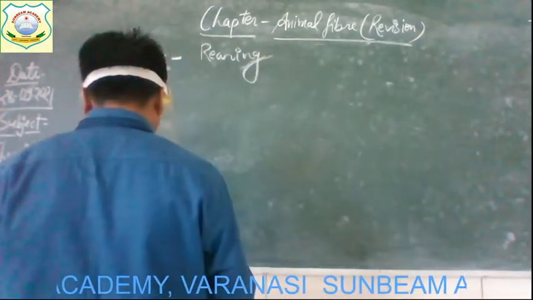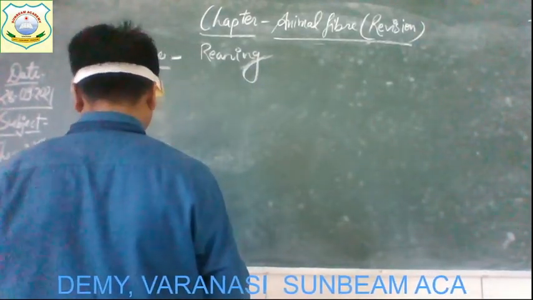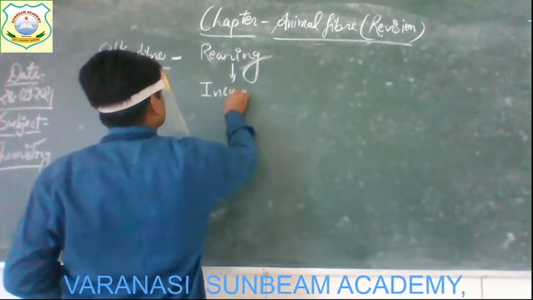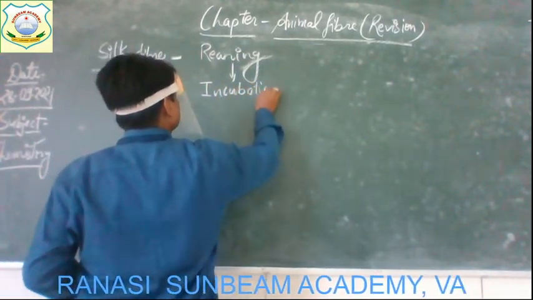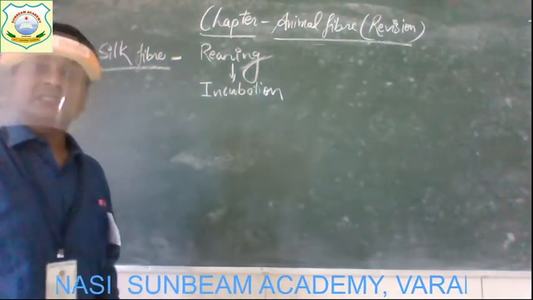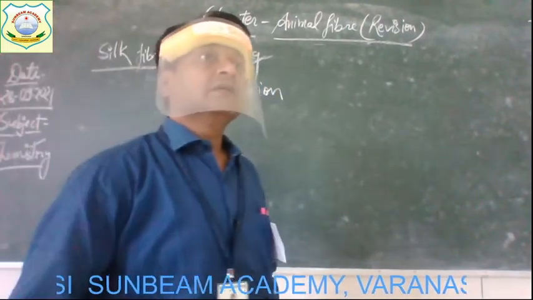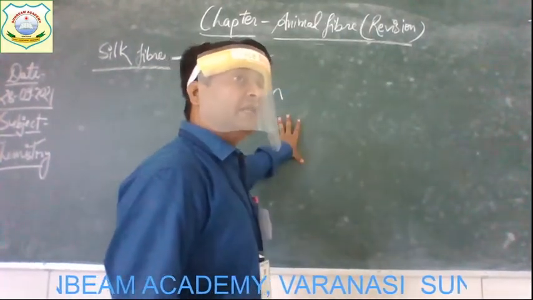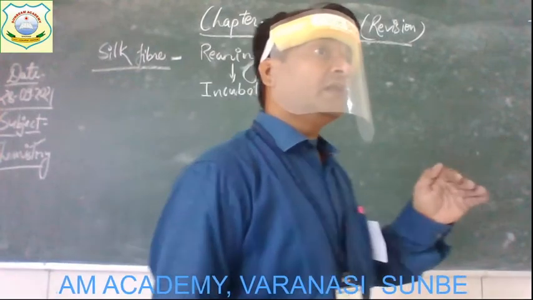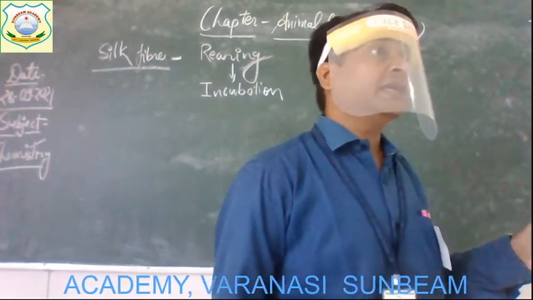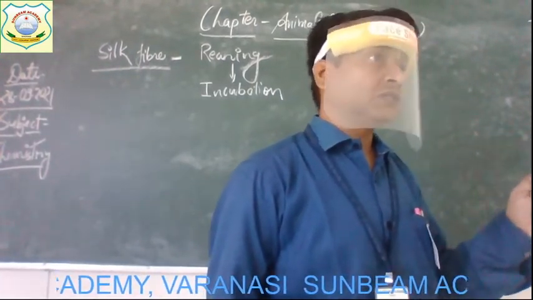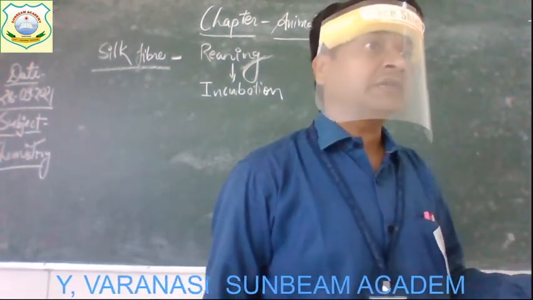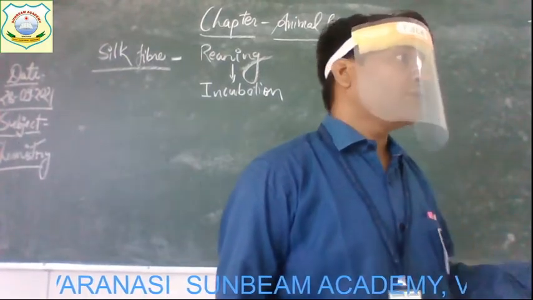Now after the rearing, what is the next step? That is incubation. Incubation is, children, when the small eggs or the caterpillars are kept in suitable atmospheric conditions in rooms artificially, meaning providing them the proper temperature by machine and the proper moisture.